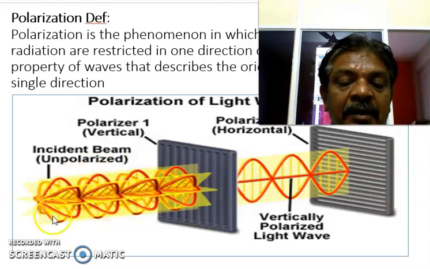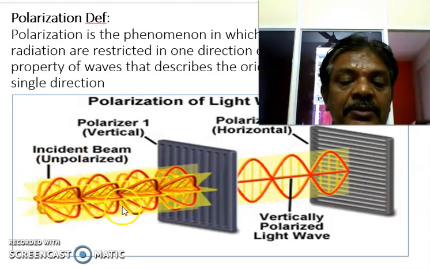This light wave has two vibrations and a resultant vibration, and this is called unpolarized light. In unpolarized light there are two vibrations, perpendicular to each other.